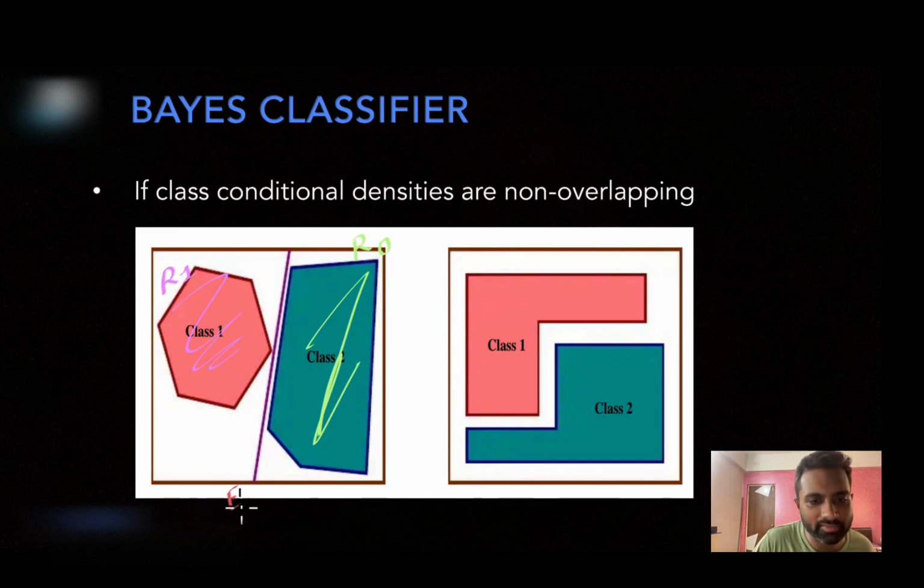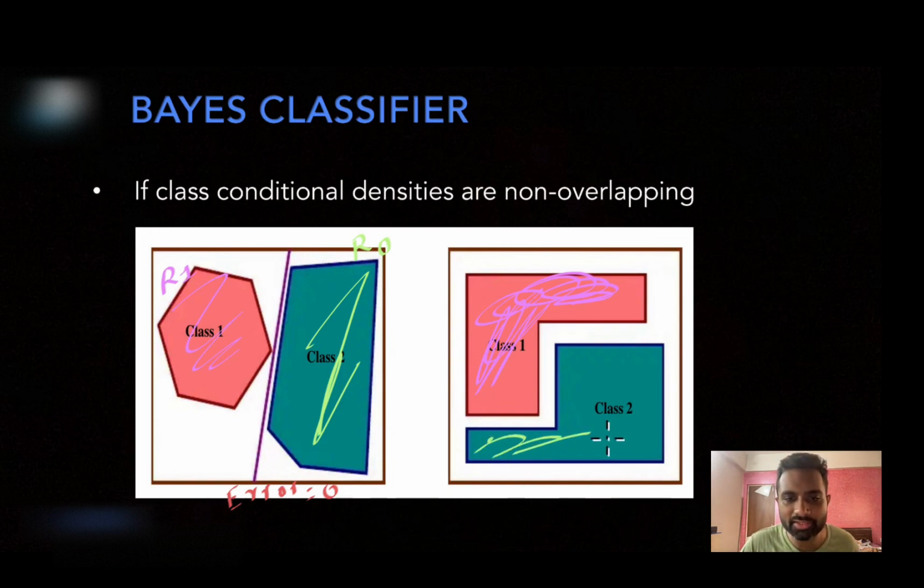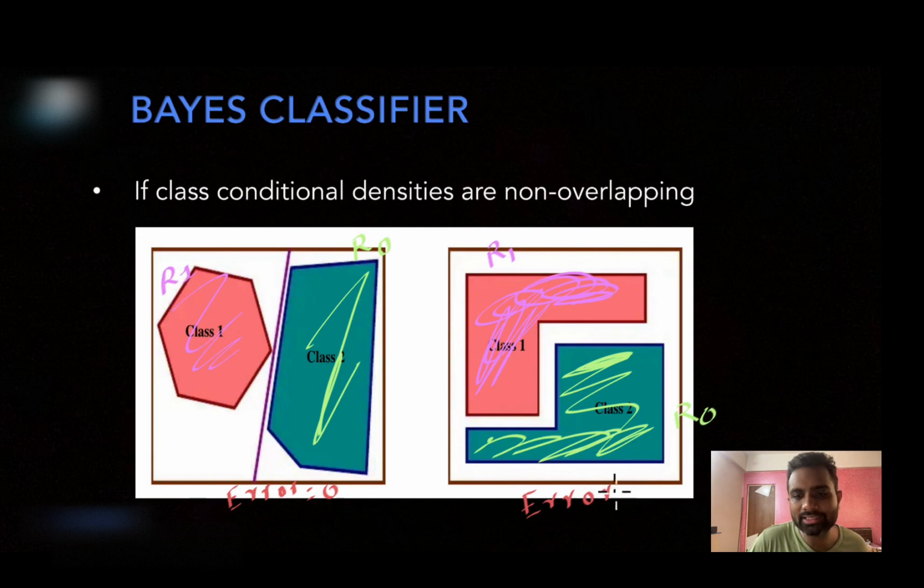Here error will be 0 for Bayes classifier. Similarly, here also error will be 0. For all such feature vectors in this particular pink region, F0 will be 0. And so for all such feature vectors in this particular green region, F1 will be 0. This pink region corresponds to R1, the green region corresponds to R0. So the error for this Bayes classifier is again what? It is 0. So when the class conditional densities are overlapping, error of the Bayes classifier is non-zero.